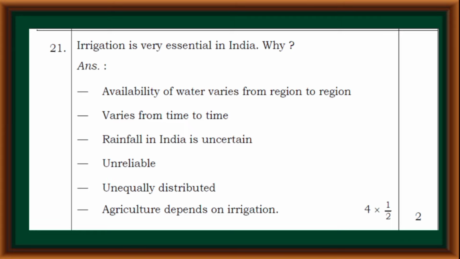Availability of water varies from region to region, and varies from time to time. Rainfall in India is uncertain, unreliable, and unequally distributed. Agriculture depends on irrigation.